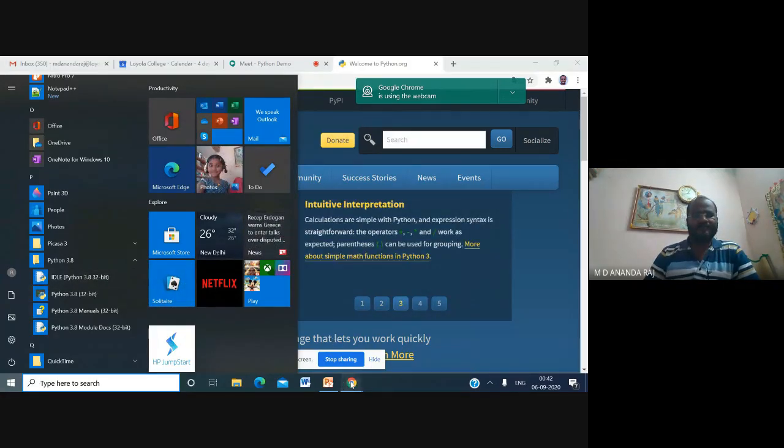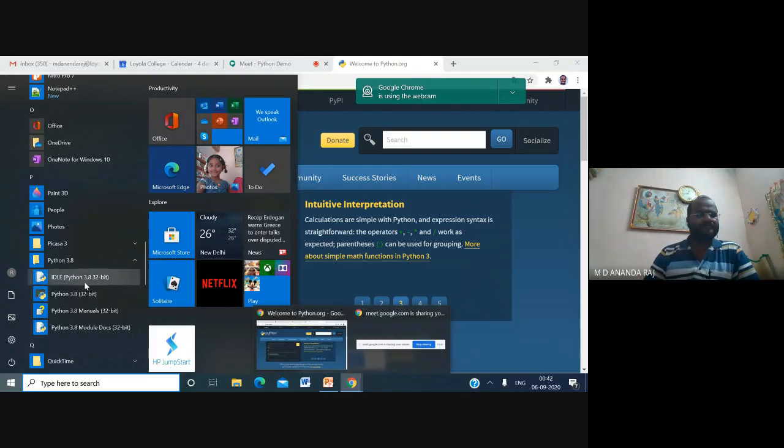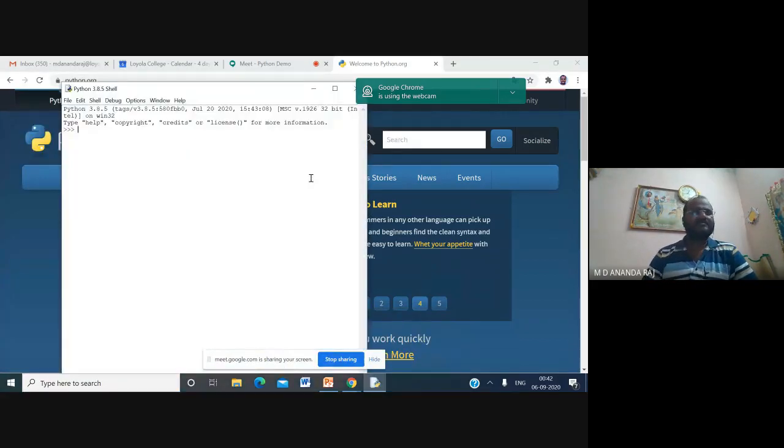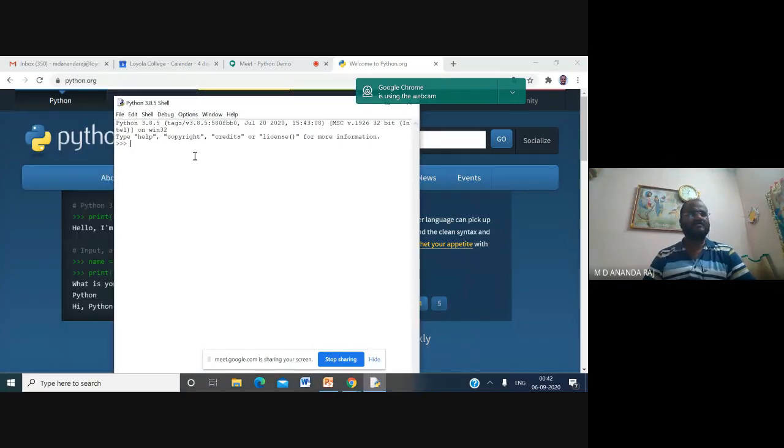Once you have installed, click this particular IDLE. IDLE is nothing but an Integrated Development and Learning Environment. This is nothing but the Python shell. So just type any message here: print good evening.